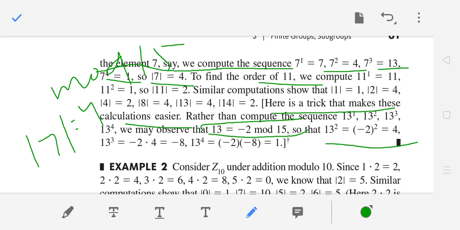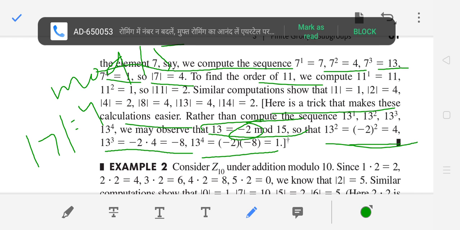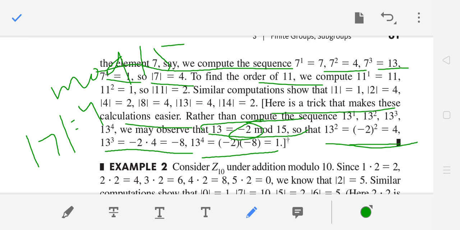Sorry for the disturbance if there is any noise coming from outside, but please listen carefully. I just said that 13 square is 4, because 13 is minus 2 in mod 15, so you square it and get 4. And 13 cube is minus 8. 13 to the power 4 is 1, right? So these are all easy techniques. So what is the order of 13? You hit 1. Right? So this is the whole procedure.